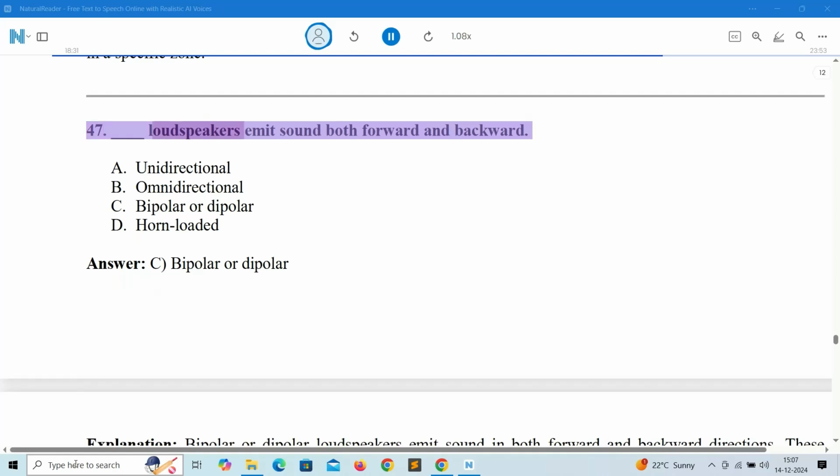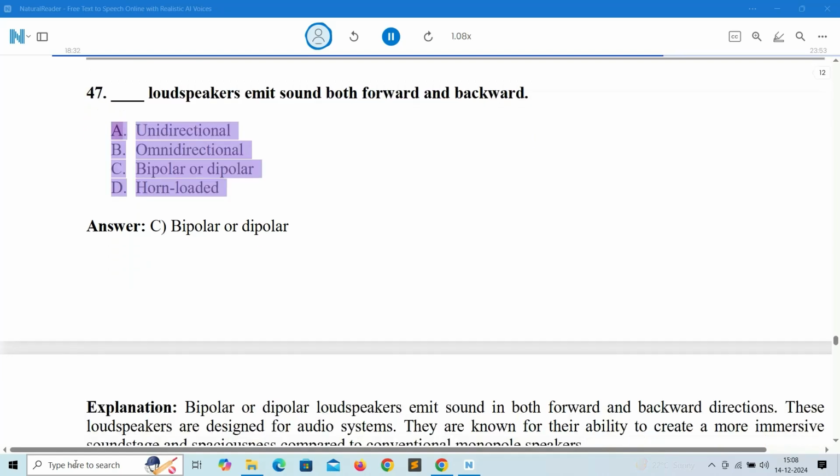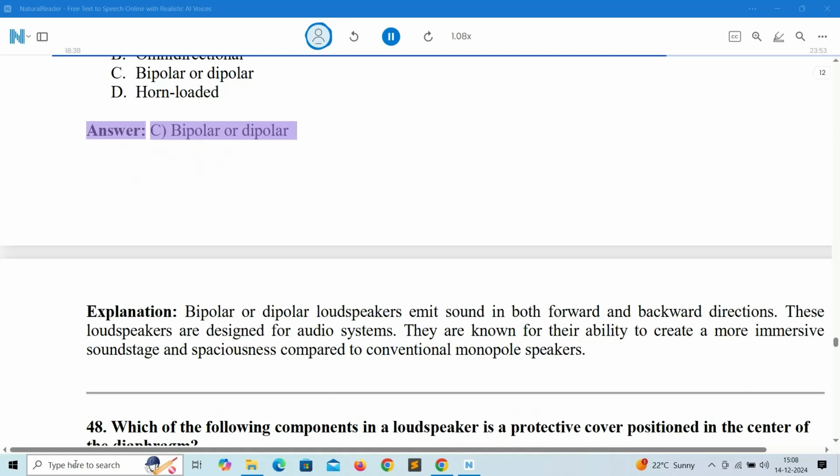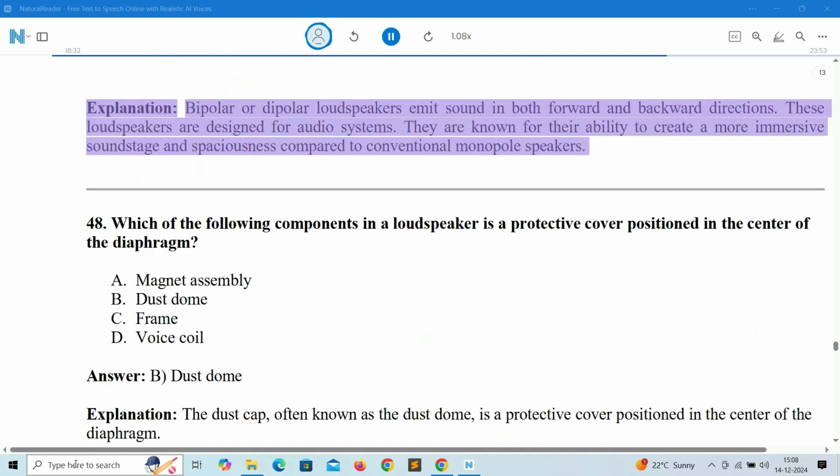47. Loudspeakers emit sound both forward and backward. A. Unidirectional. B. Omnidirectional. C. Bipolar or dipolar. D. Horn-loaded. Answer: C. Bipolar or dipolar. Explanation: bipolar or dipolar loudspeakers emit sound in both forward and backward directions. These loudspeakers are designed for audio systems. They are known for their ability to create a more immersive soundstage and spaciousness compared to conventional monopole speakers.